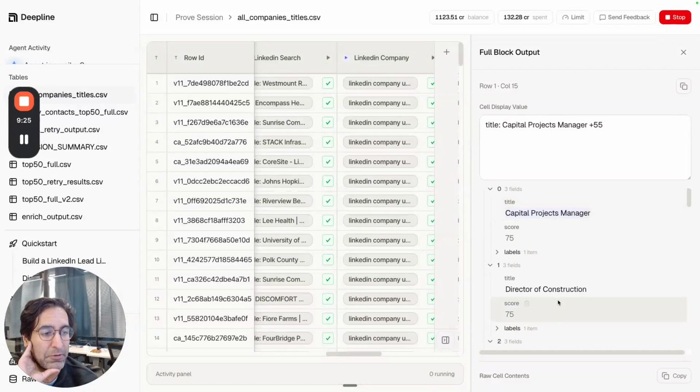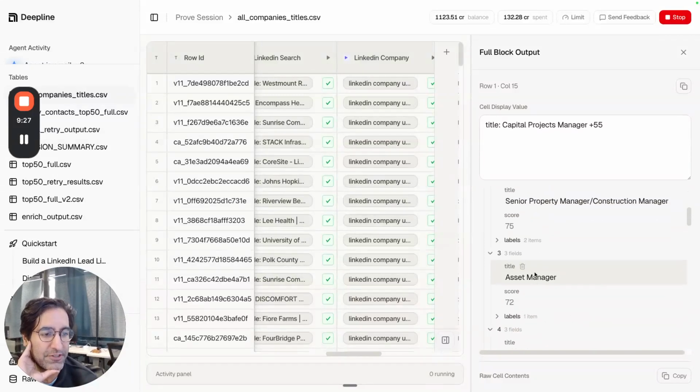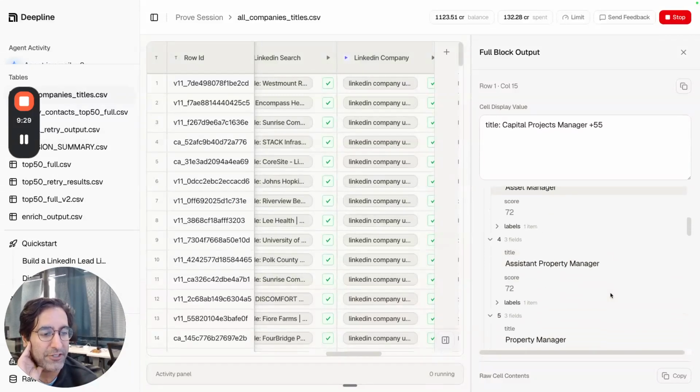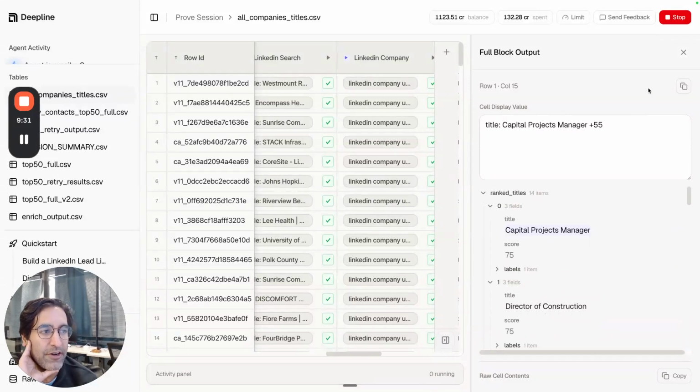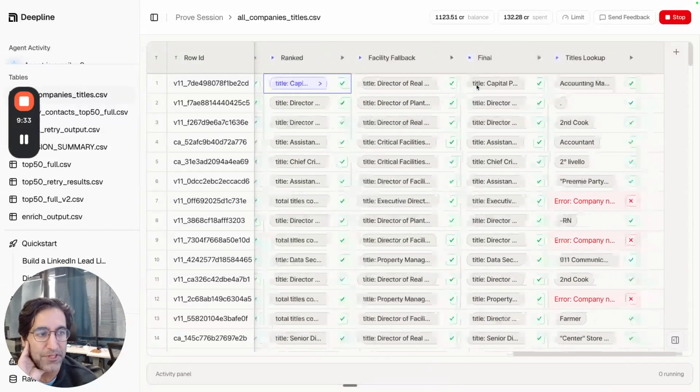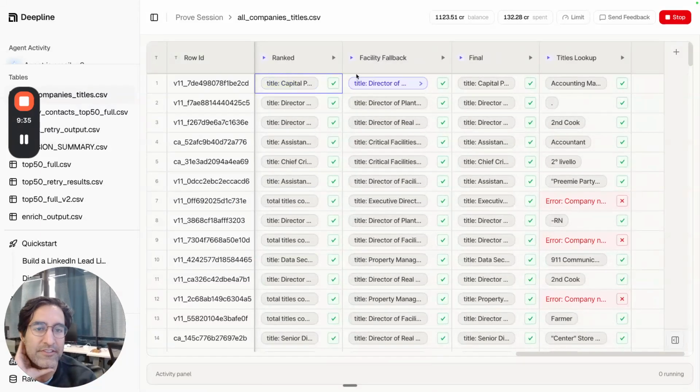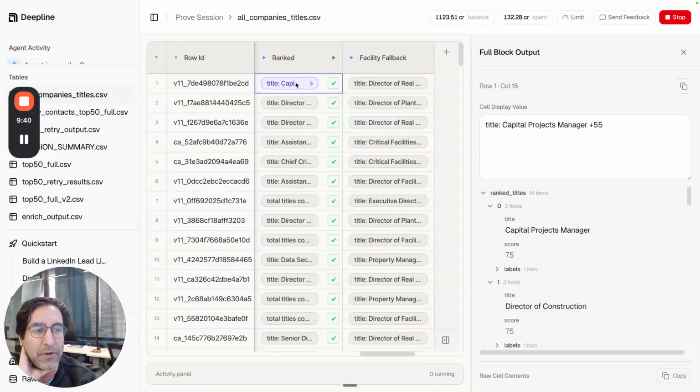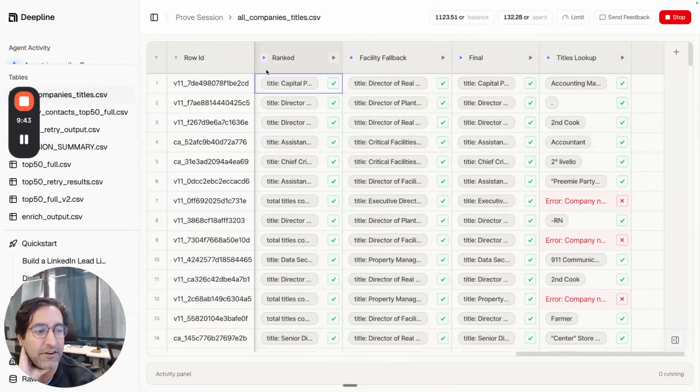So yeah, it ranked capital projects manager as the top one, then director of construction, senior property manager, asset manager. All of those are potential titles, but we're just going to rank them, and then we can go down the list until we find one that we are happy with. So that's the difference here. We don't get charged for this. This entirely was free.